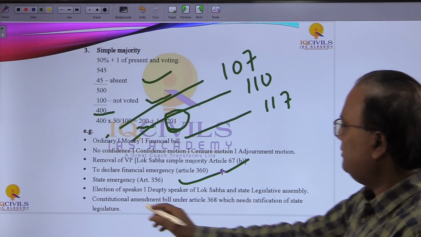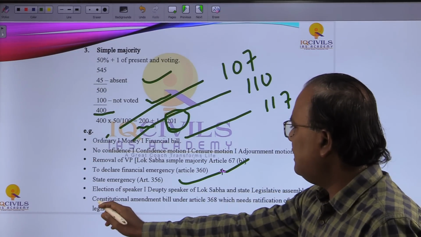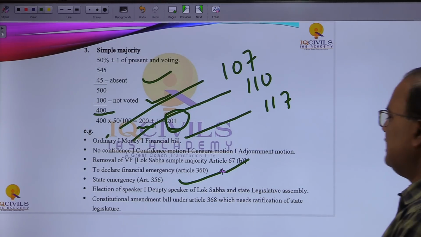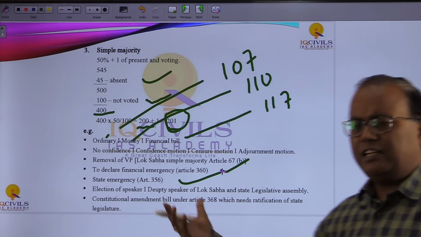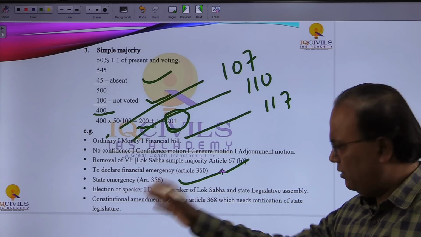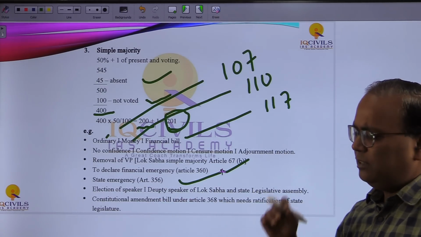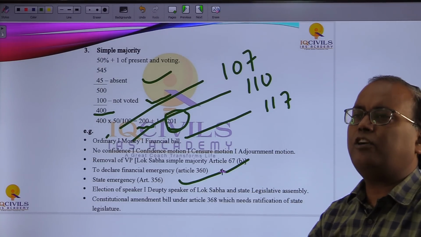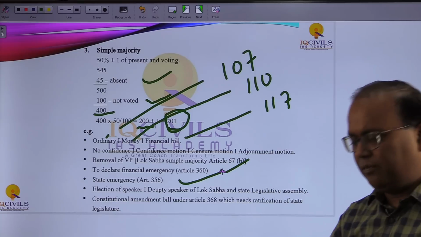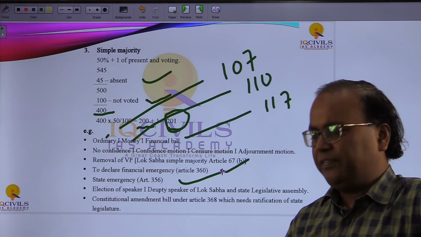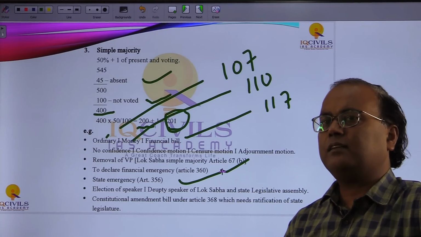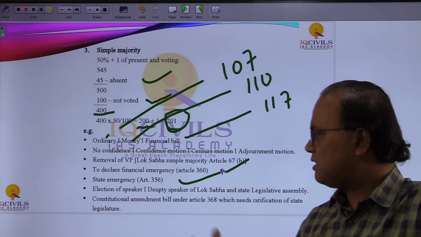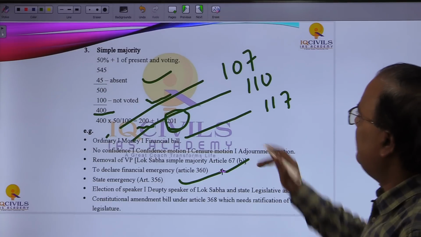Now next one is the constitutional amendment bill under Article 368, which requires ratification by the state legislatures. Certainly we are going to discuss this later on in detail. If any constitutional amendment bill requires ratification by the Vidhan Sabha of states, we require ratification by 50% plus 1 Vidhan Sabhas, that is more than 50% of Vidhan Sabhas, by the way, and it requires only the simple majority, nothing else.